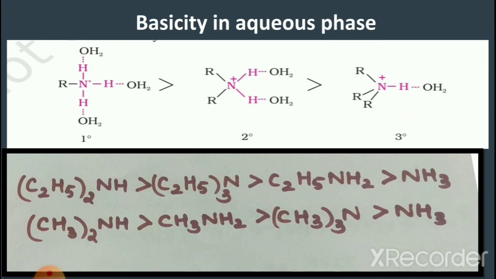Now, if ethyl group is present in the amine, then the order of basicity is found to be secondary greater than tertiary greater than primary greater than ammonia. And if methyl group is present, the order of basicity in aqueous phase is found to be secondary greater than primary greater than tertiary greater than ammonia.